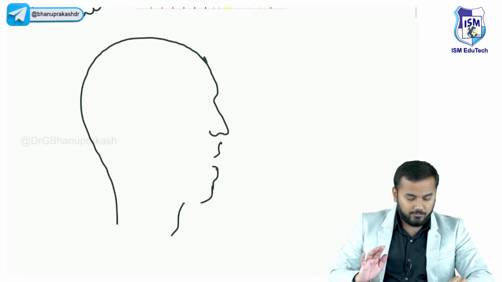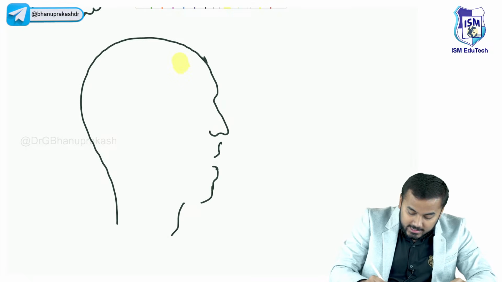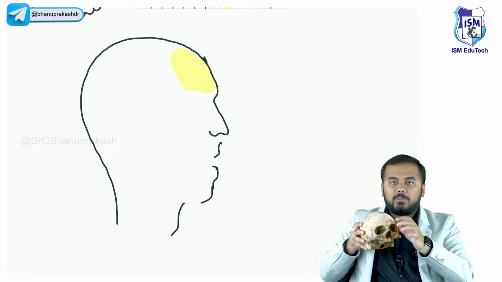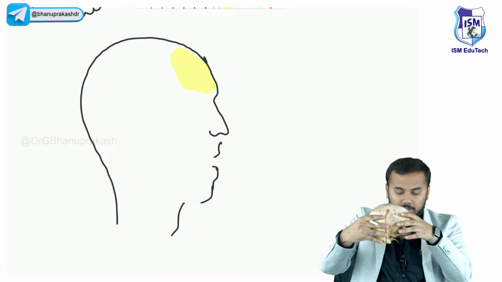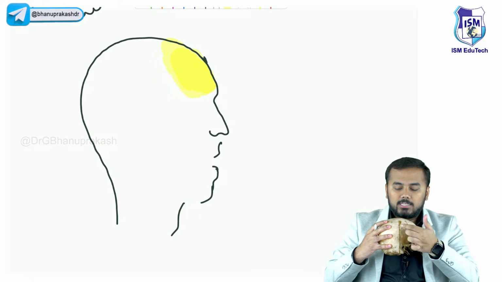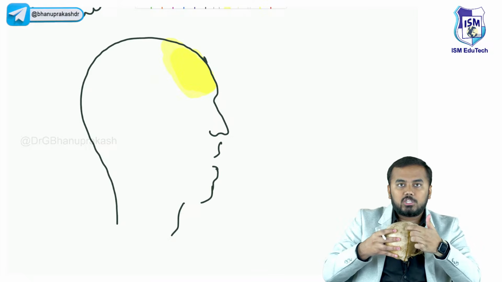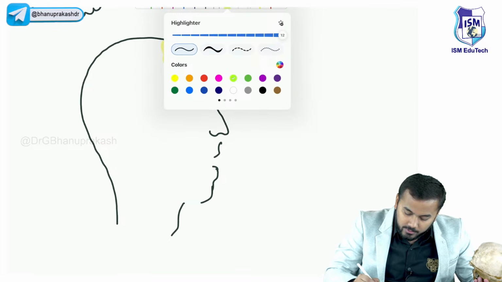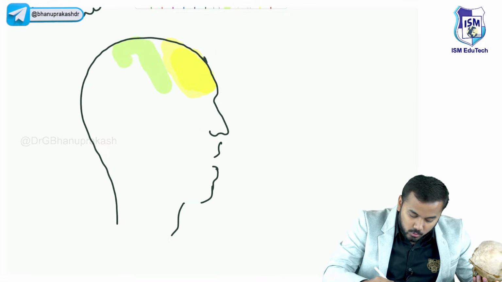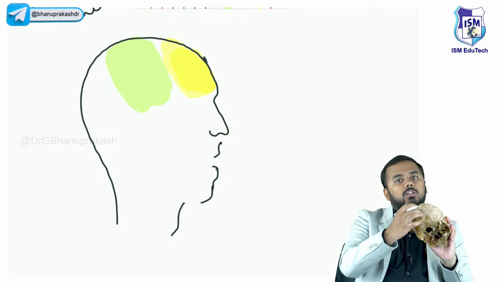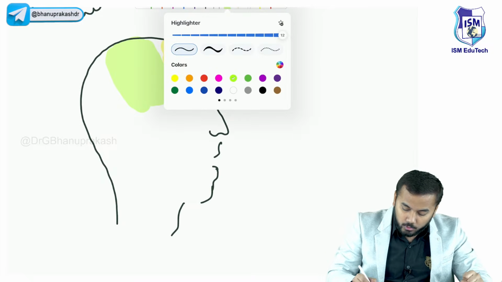Now if you see, let us say this bone in the front, which you can see from the side, is called your frontal bone. After the frontal bone, the next bone here is the parietal, and this is the temporal. The next bone I'm drawing right now is your parietal bone. After the parietal, at the back, this bone is called your occipital bone.